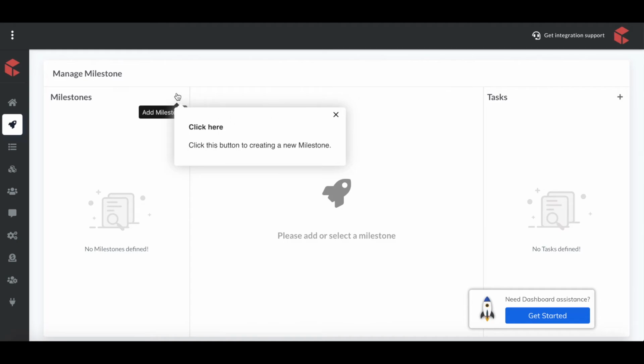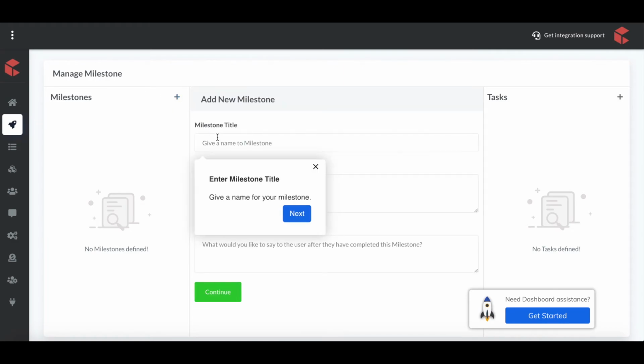So what happens is, whenever you reach a certain point of account completion, it helps the SaaS creators with text-to-voice conversion, and that particular option will be converted into voice, and the user can hear the voice and execute the task. So whenever the user is managing certain activities, Give a name for your milestone.